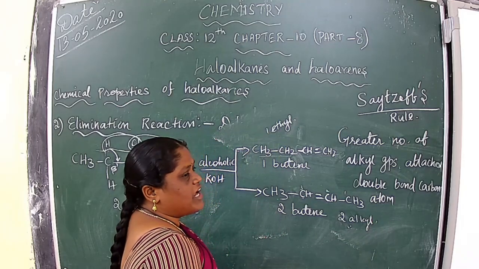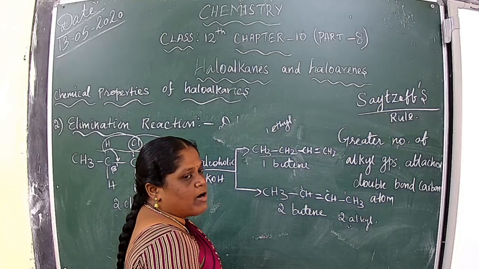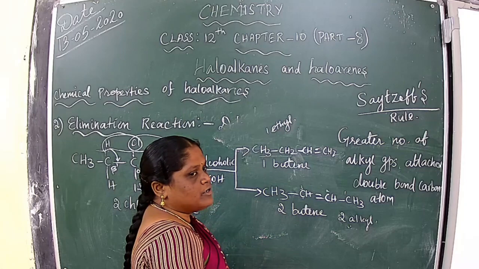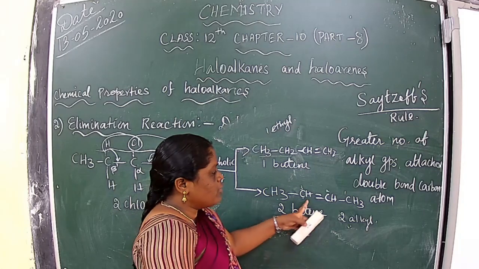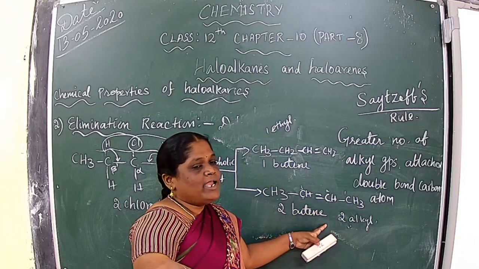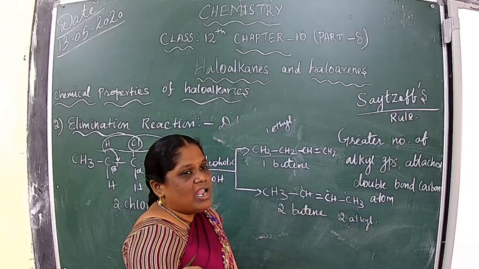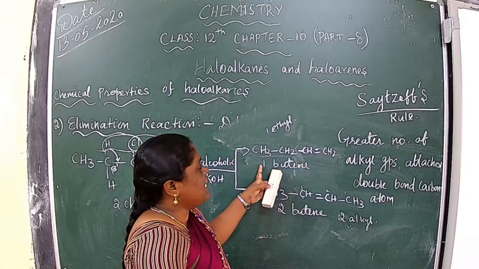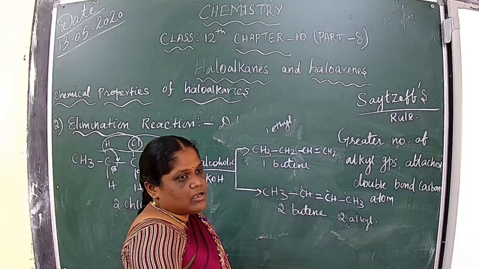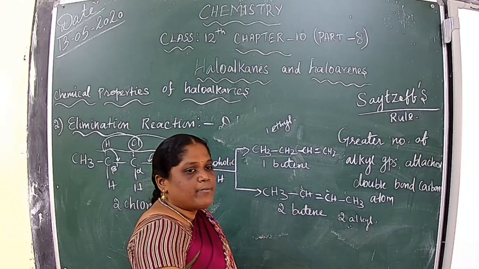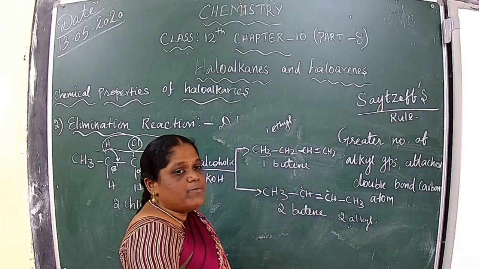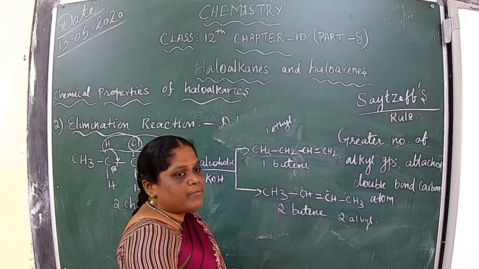Understood? So where are the greater number of alkyl groups attached to the double bonded carbon atoms, in 1-butene or 2-butene? 2-butene. The double bonded carbons contain two methyl groups, while 1-butene contains only one alkyl group. So the greater number is in 2-butene. According to Saytzeff's rule, 2-butene is the major product.